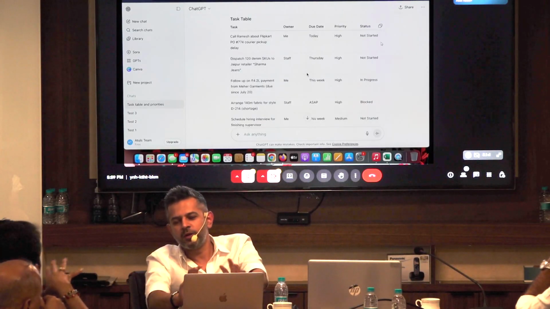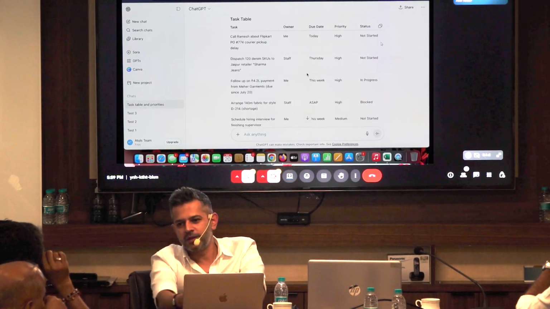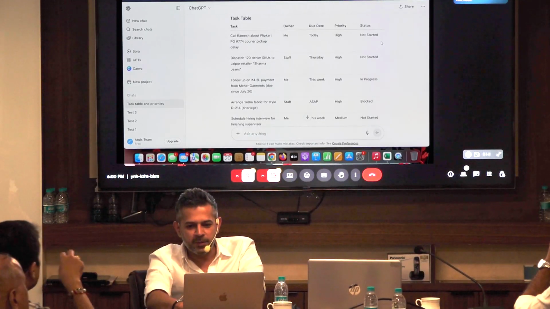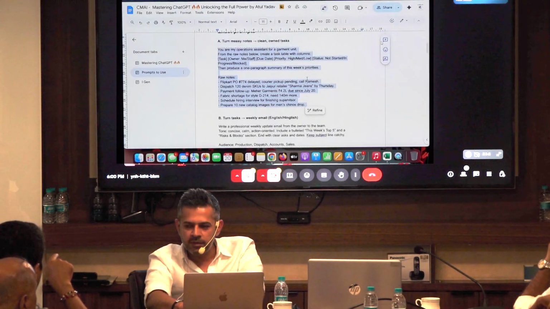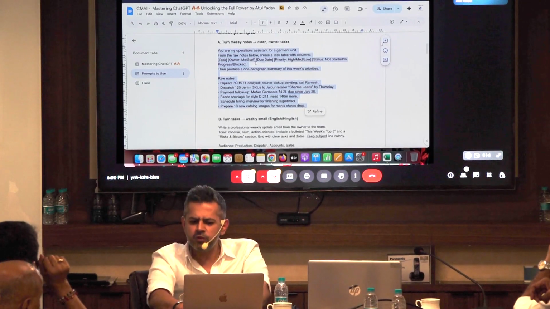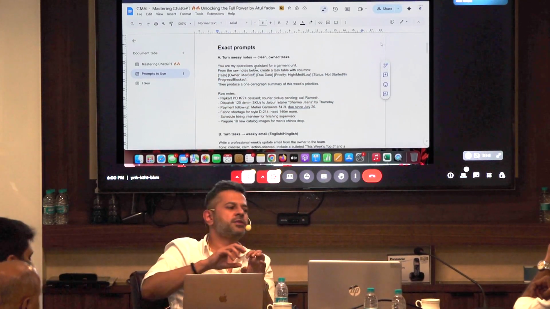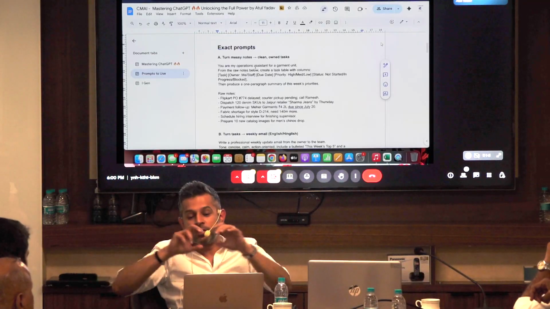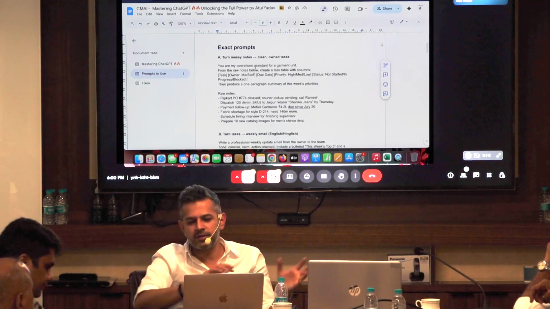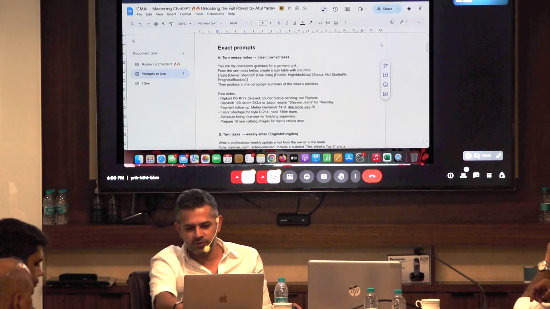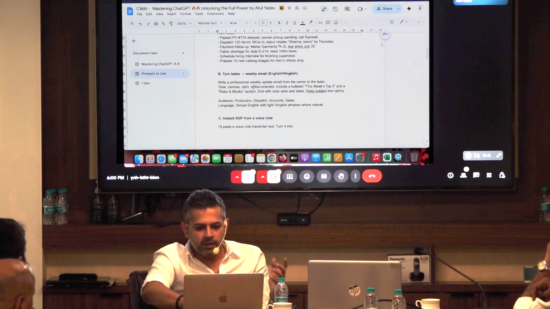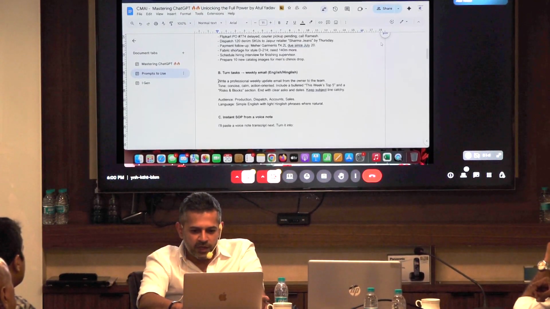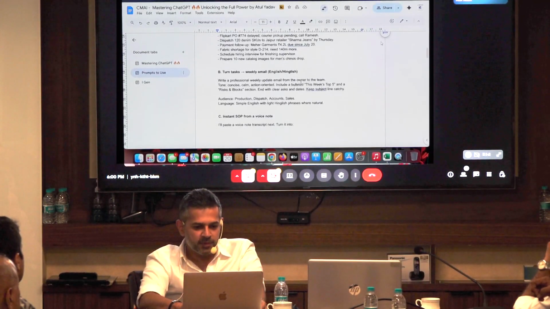This is dummy data. So when you put your exact data, it will give you based on what you've inputted. So maybe the dummy that I created. No, the prompt is fine. Yes, you can obviously tweak it also. Let's say you have 4 more things, you keep adding that so that the columns can become more, the rows can become more. But this is the gist of how you can start using that. Okay, now let's say write a professional weekly update email from the owner to the team.